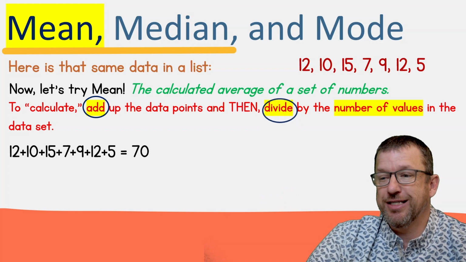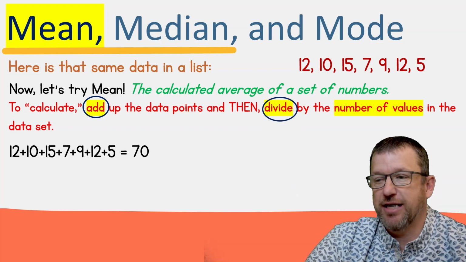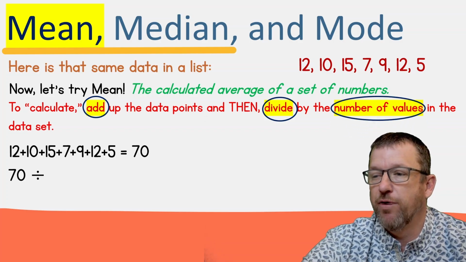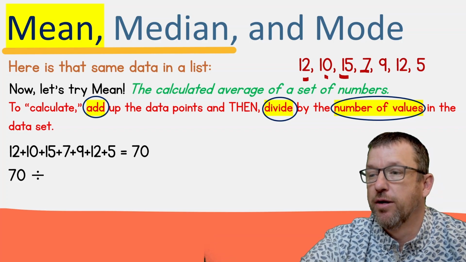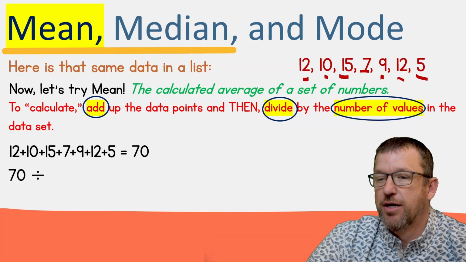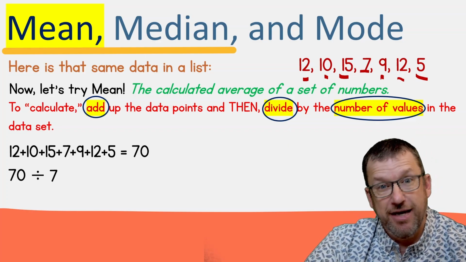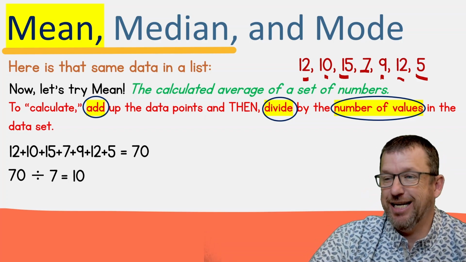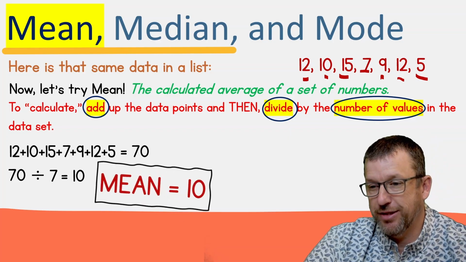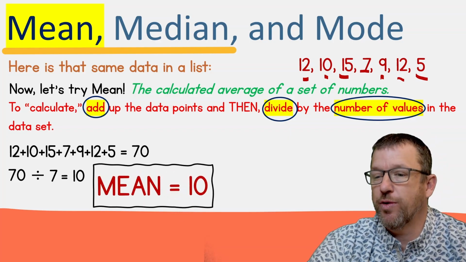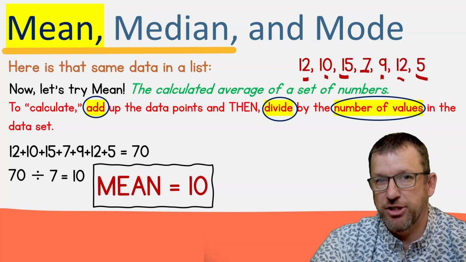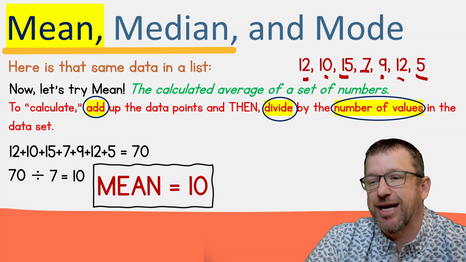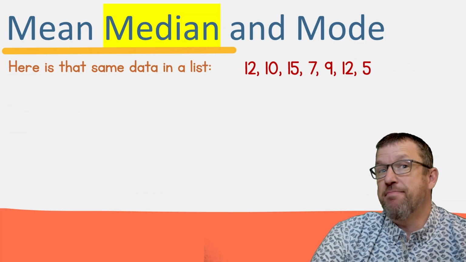The next thing we're going to do is divide that number. We're going to divide the 70 by the number of values. So what does that mean? Well, we have 1, 2, 3, 4, 5, 6, 7 values. So we're going to divide it by 7. Once we do that, it's going to give us an answer. 70 divided by 7 is 10. That is actually the answer to our question. That's the mean. We take all those numbers, add them up, and divide by 7 so we can find that measure of middle that says all these numbers are pretty close to 10. It's the middle point of these numbers, the calculated average.